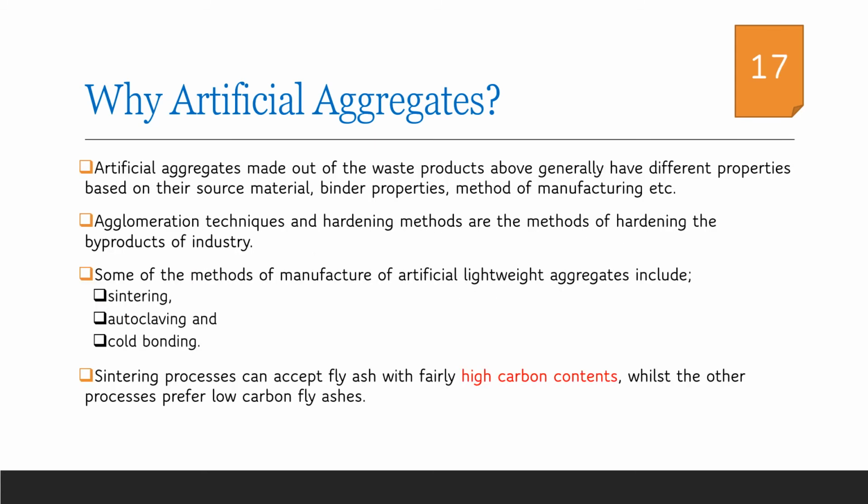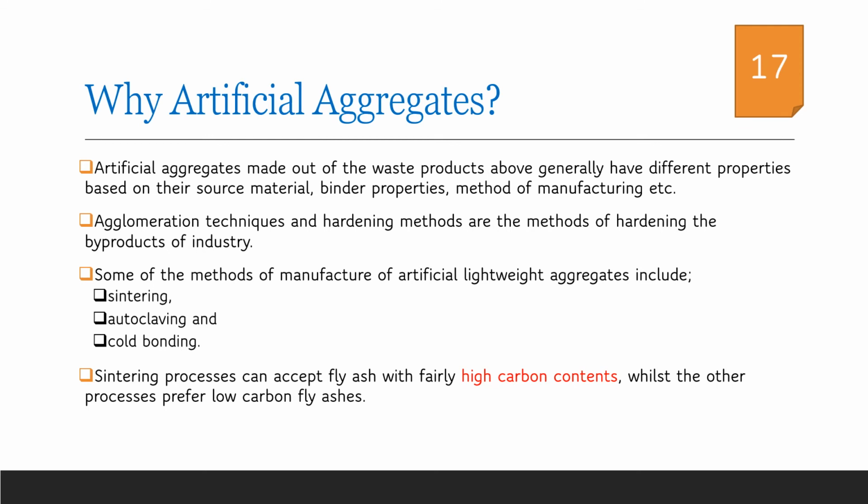As we have said, waste materials from the industries can be used for manufacturing artificial aggregates. Many times, the waste materials available are very fine powder, and hence will not be acceptable as per the IS code provisions. We can use agglomeration techniques to make these finer powders fit into the grading zone as suggested in IS codes.